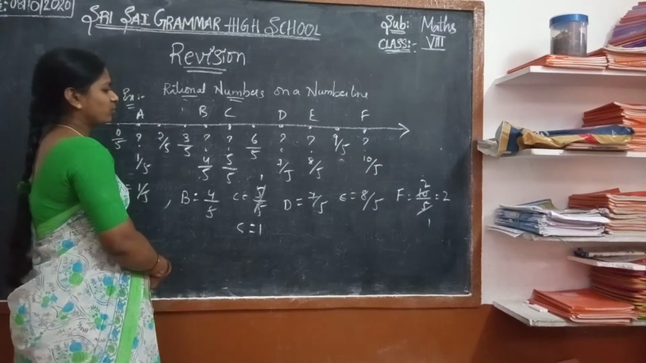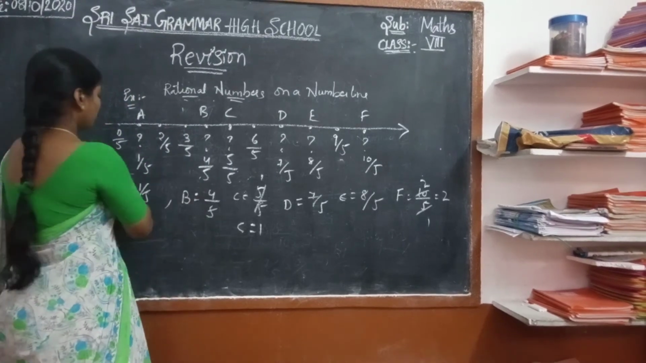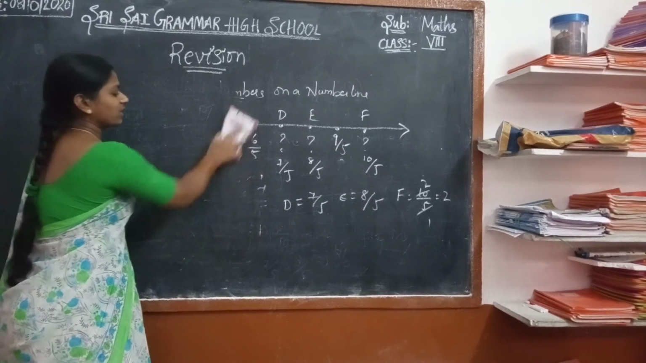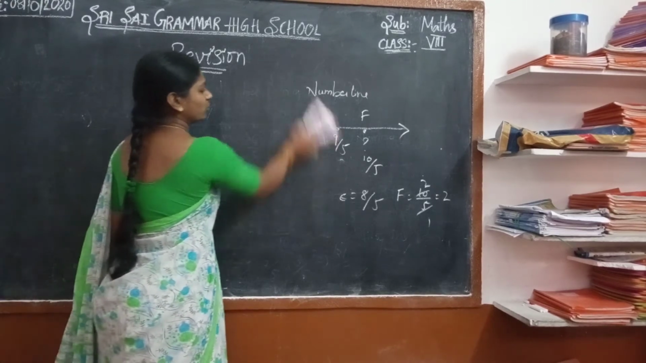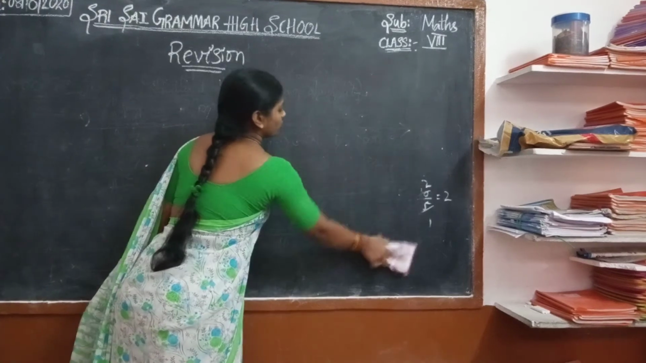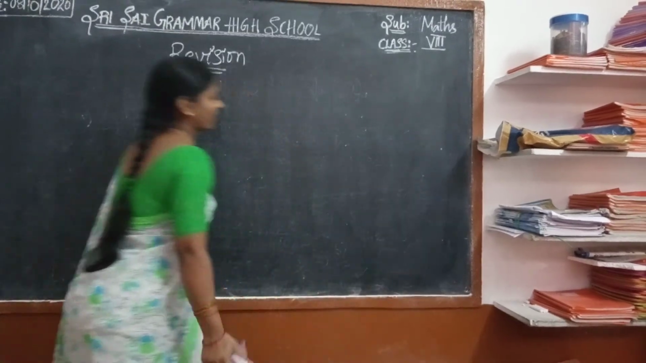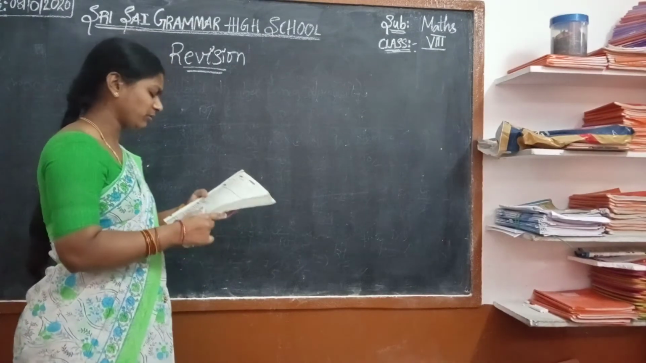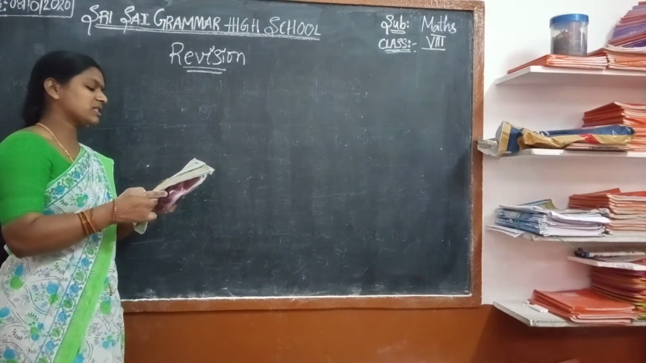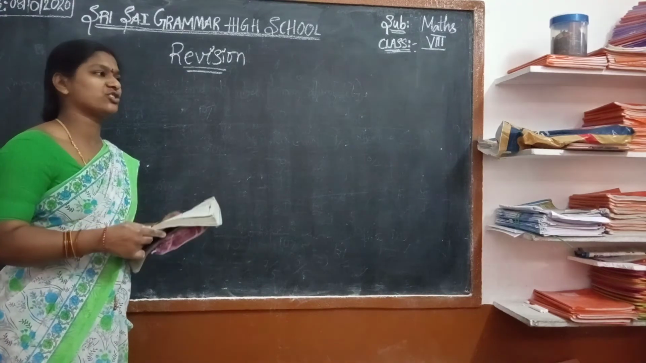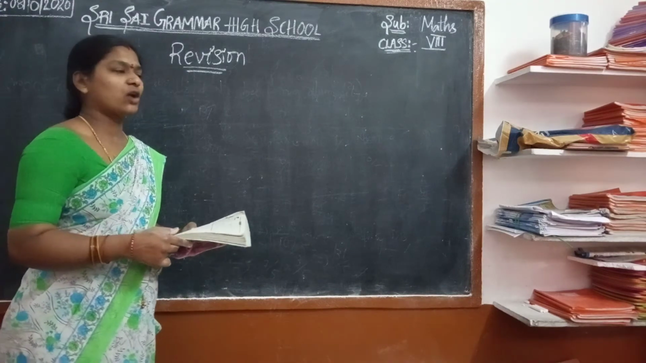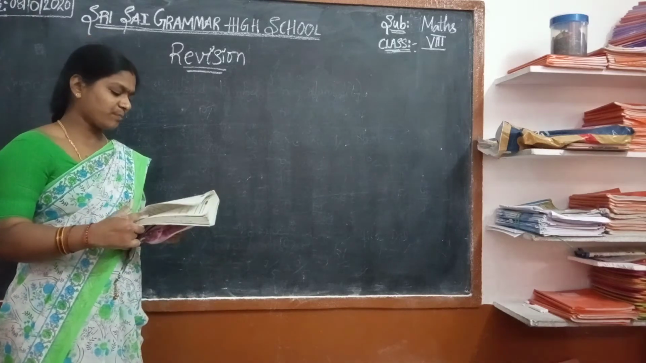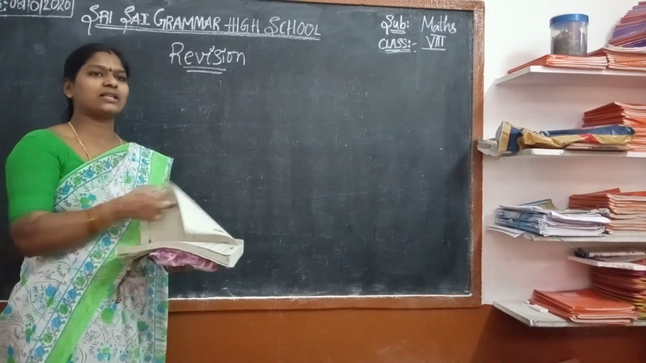Then what is happening here? Here, which is represented on the number line, 1 by 5 and also 2 by 5 are represented on the number line. Okay. Now this is the formation of how to represent rational numbers on a number line.